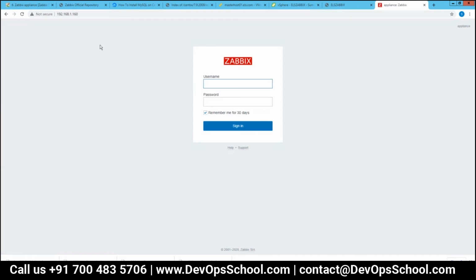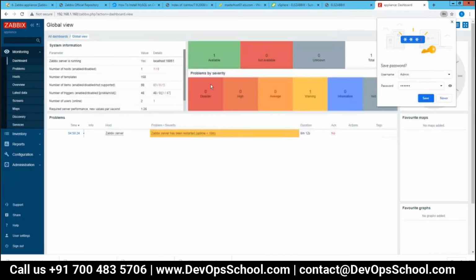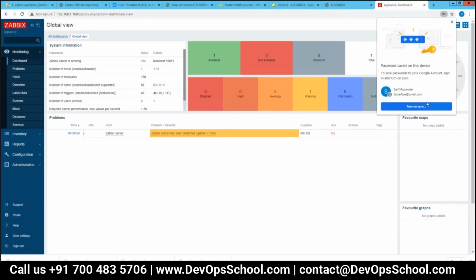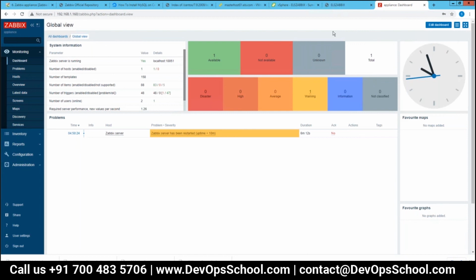So here the application is installed. Yeah, I understand. The username by default is admin and the password is Zabbix. Yeah, I understand. Okay, so the tool has been installed.